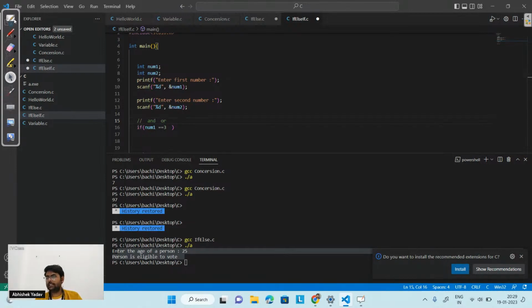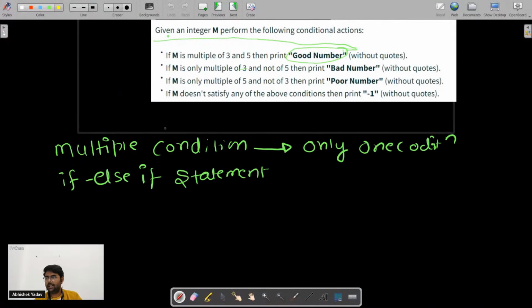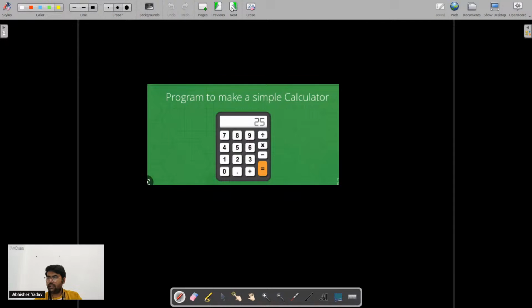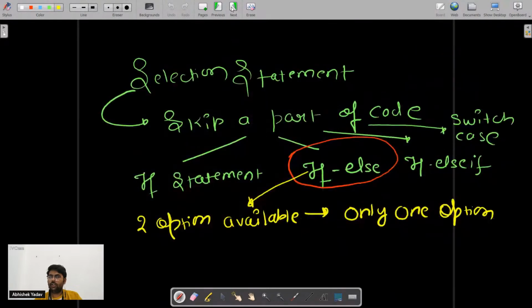Okay, so let's discuss the conditional operators here. Those who have doubt in the and operator, or operator, not operator, let's take a simple example here. So basically, guys, we have some operators, that is conditional operators. Again, plus, minus, division, multiplication are what? Our arithmetic operators. Similarly, I have some conditional operators here. Okay, and I have what?